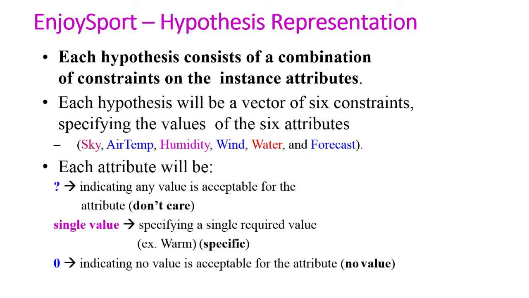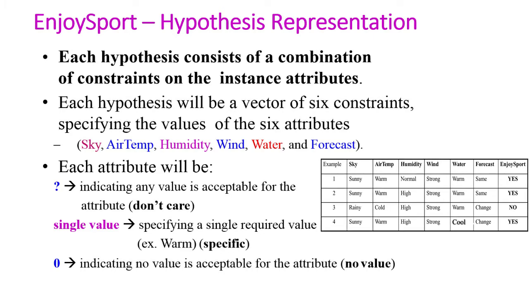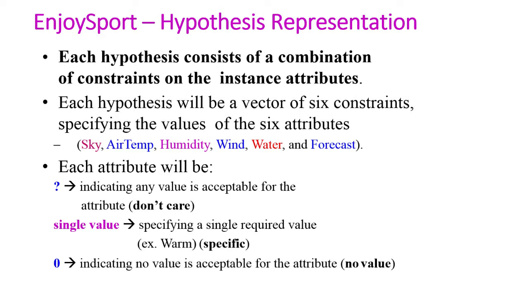Enjoysport hypothesis representation. Each hypothesis consists of a combination of constraints on the instance attributes. Each hypothesis will be a vector of 6 constraints specifying the values of 6 attributes. The attributes can be sky, air temperature, humidity, wind, water, and forecast. A hypothesis is a set, and in the hypothesis set we will have a set of constraints. In our example, it is 6 constraints.